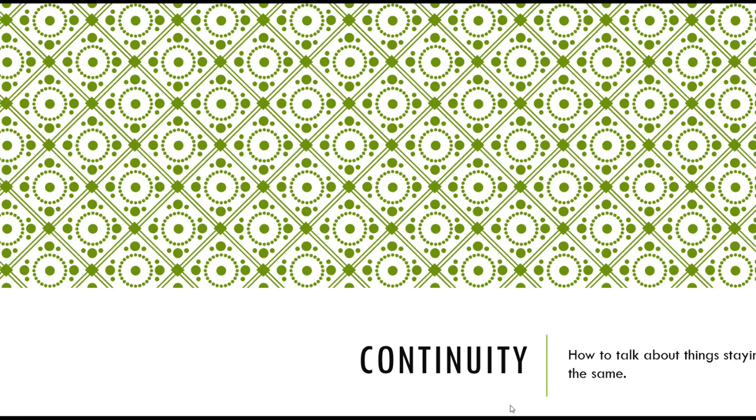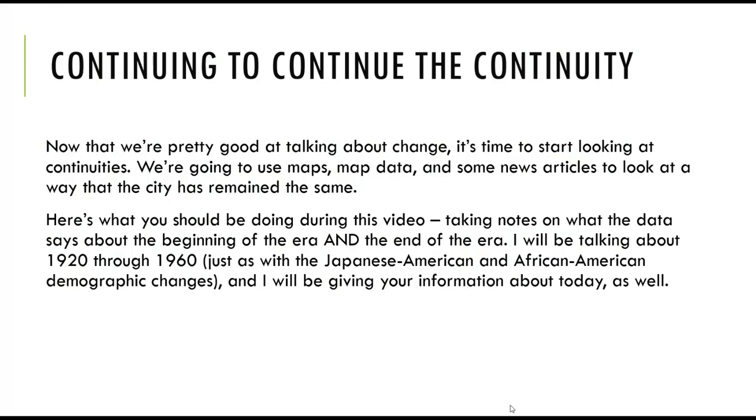Also, please note that as you are looking at this, you are not going to be writing this paragraph just yet. We're just collecting information right now. At the end of this week, on Thursday, we'll be posting some information on how to write an intro to a CCOT essay and an outro, a conclusion. And then we'll be asking that you start to put that thing together. And I'll also be showing you the basic structure of a continuity paragraph. Surprise, it's exactly the same as a change paragraph. The big difference is that instead of saying why the change happens, you say why the continuity persists. Why does it continue? So let's dive right in.